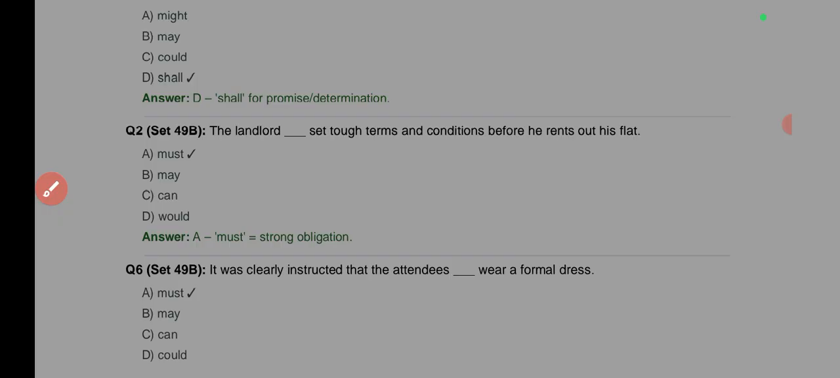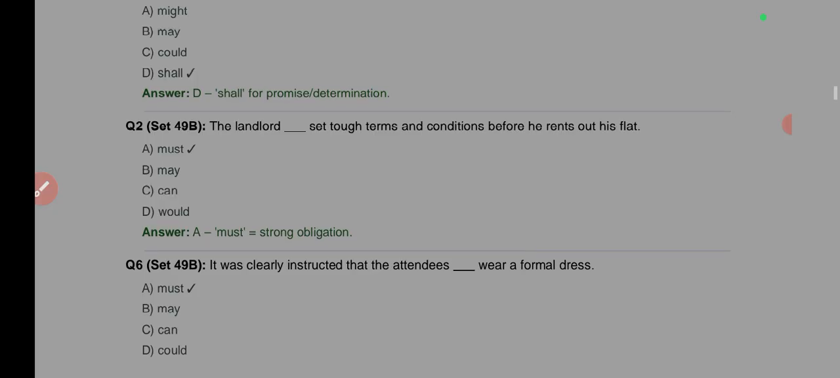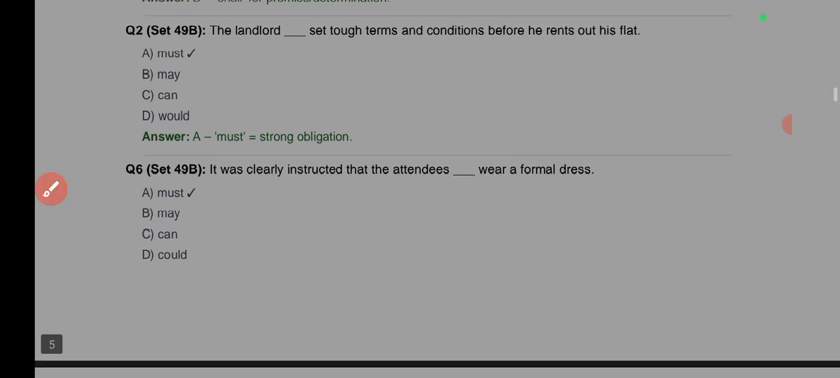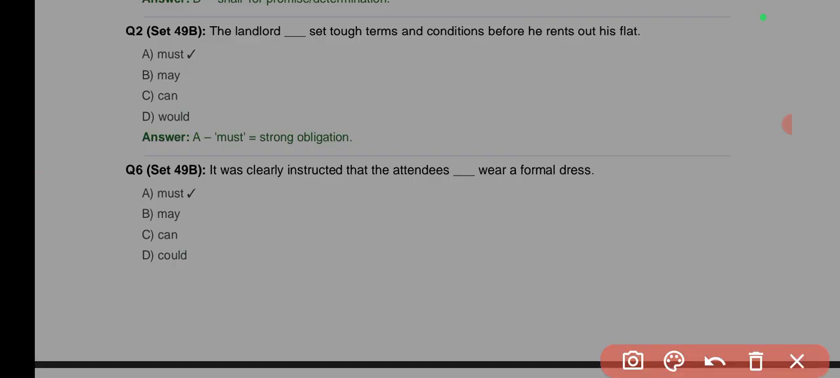The landlord dash set tough terms and conditions before he rents out his flat. Must, may set, no, can set, would. It is must. That is, he must set it so that there will be laws when tenants are taking the house. So the answer is must there. I think that's quite easy to explain and understand. It was clearly instructed that the attendees dash wear a formal dress. If it's an instruction, it will be must. Must. Okay? Must.